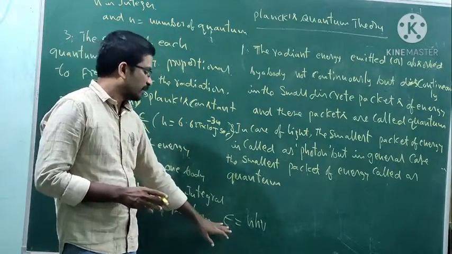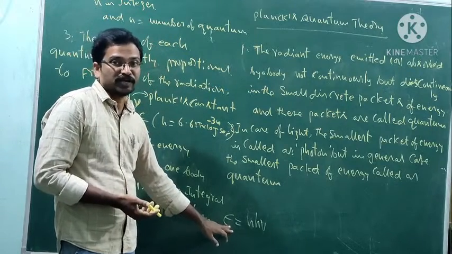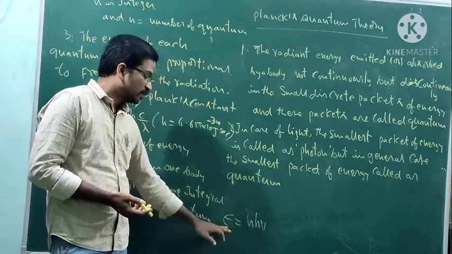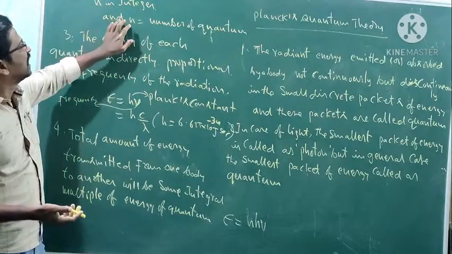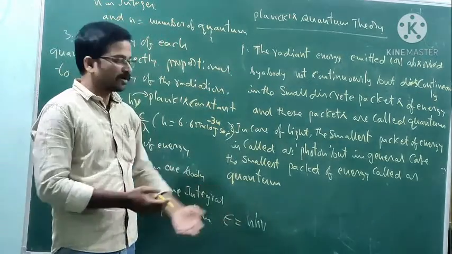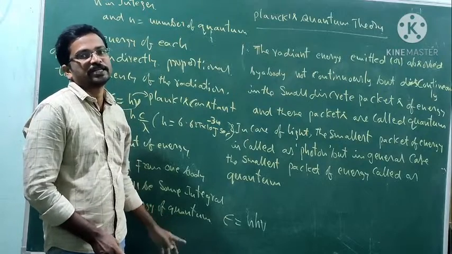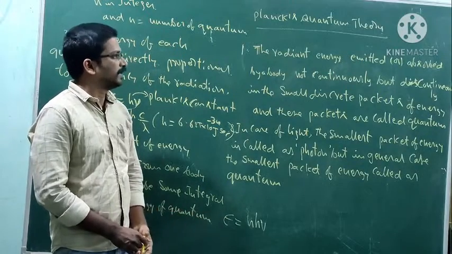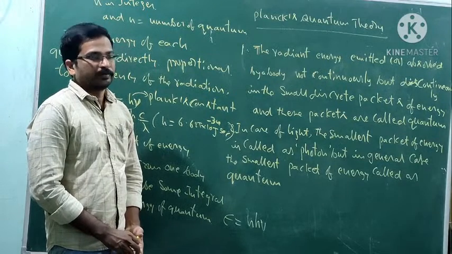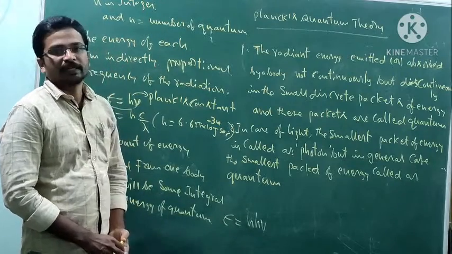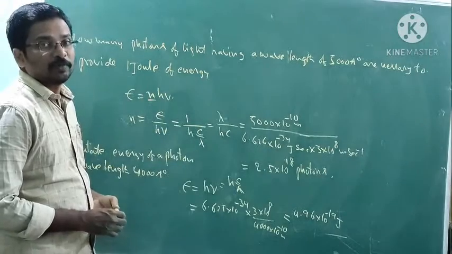There are a number of quanta present. In this way, E is equal to n h nu. n is an integer, and n is the number of quanta. Okay, this is the way you can understand this concept better. Anything not clear? Let us look into these two problems.